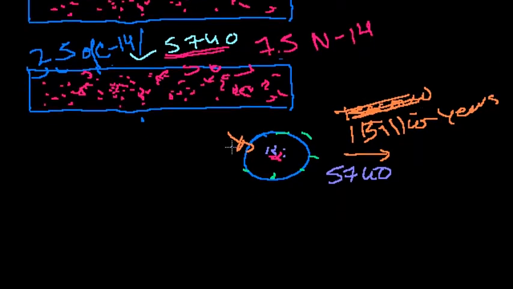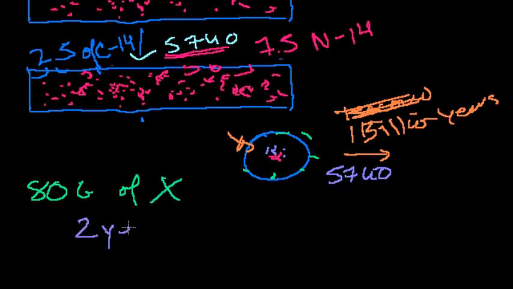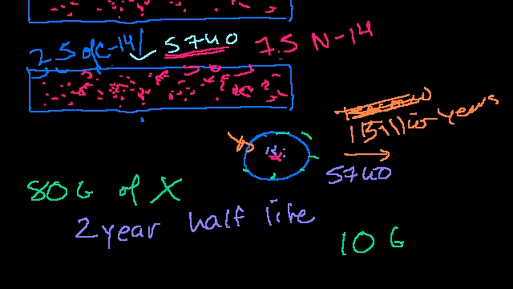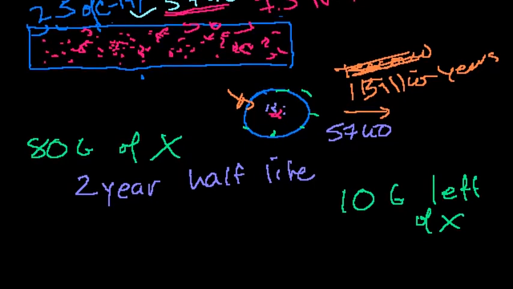So you might get a question like, let's say I start with 80 grams of something, let's just call it X, and it has a half-life of 2 years. I'm just making up this compound. Then let's say we go into a time machine and we look back at our sample, and we only have 10 grams of our sample left, and we want to know how much time has passed.